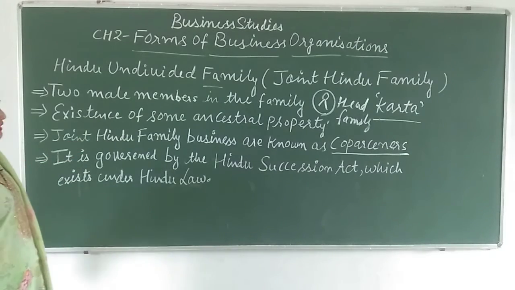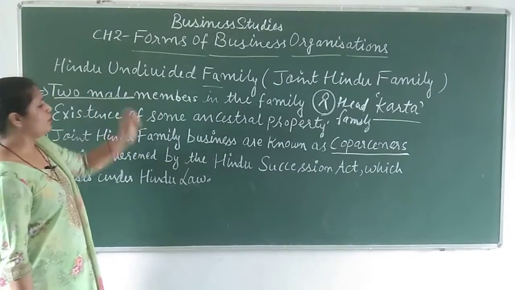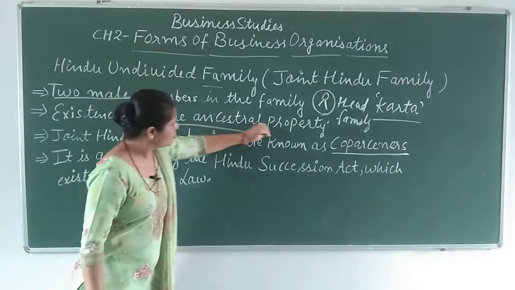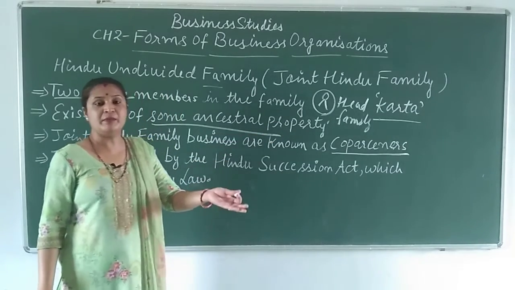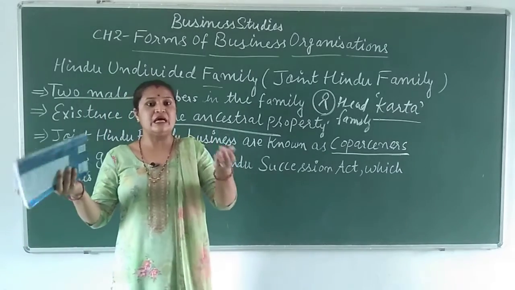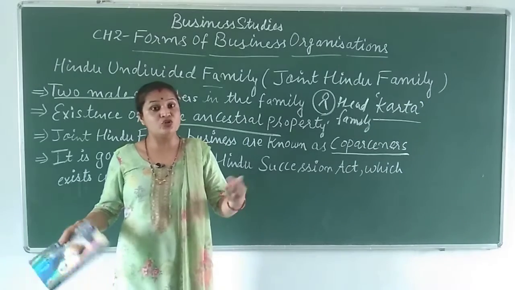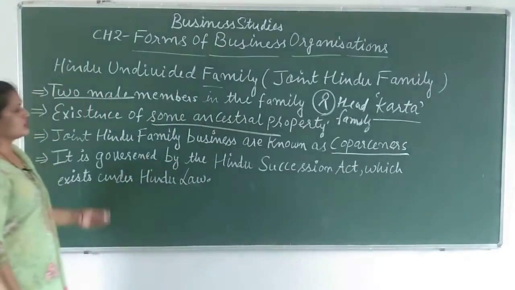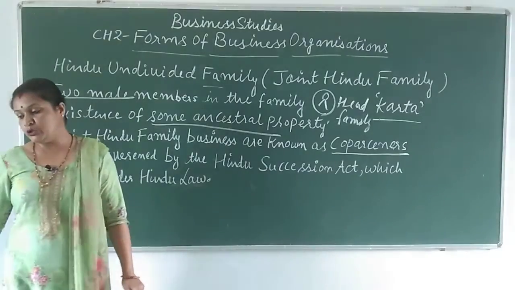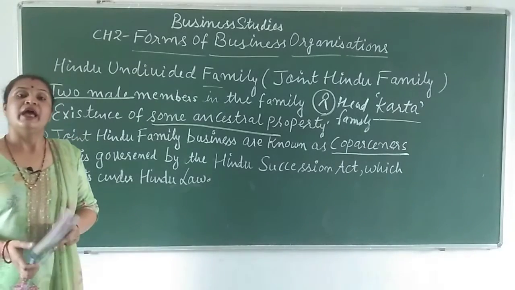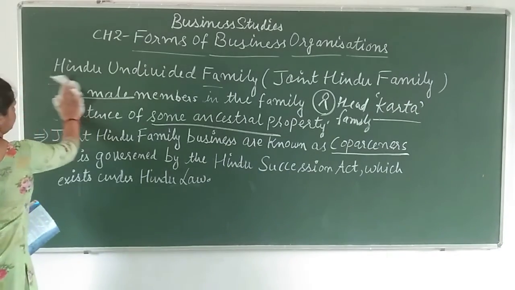For this you need two main things: 2 male members, and some ancestral property. Ancestral property is needed to start the joint Hindu family business. This is a family business, so you need some property. You can write this down. So this is the introduction, and now we will do the features of the Hindu undivided family.